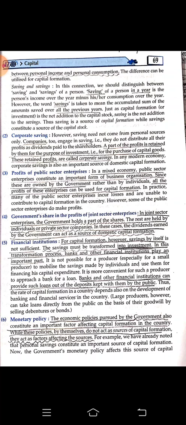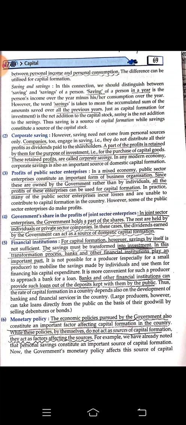Saving or savings, you can understand saving is for 1 year and savings are for many previous years they are talking about. Corporate saving. Companies also engage themselves in savings. A part of the profit is retained, means stored or kept aside by them for the purpose of investment, that is for the purchase of capital goods.